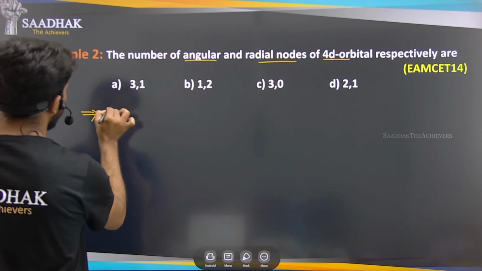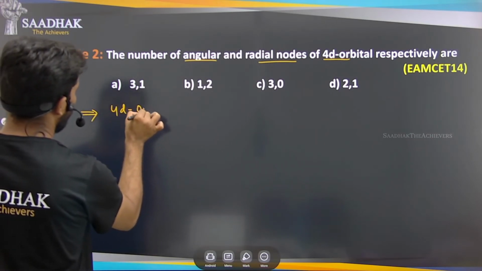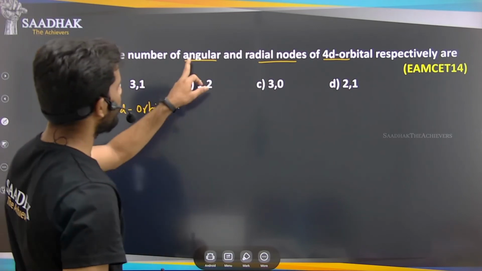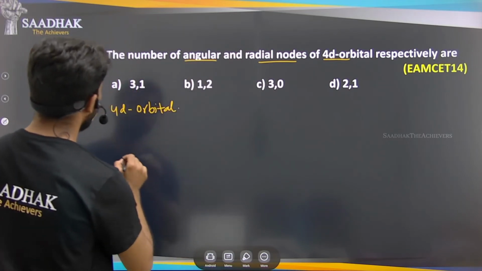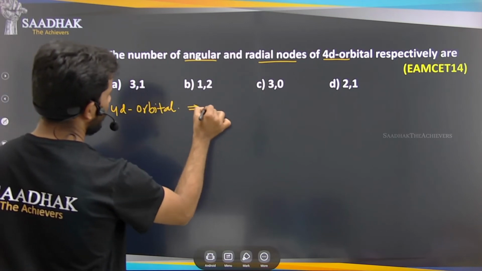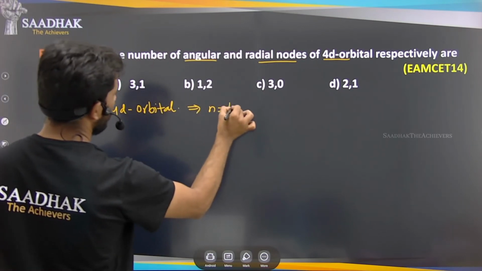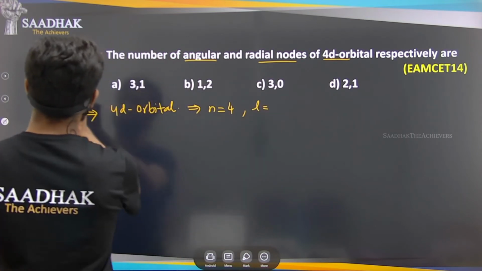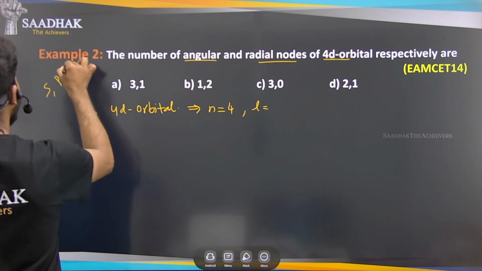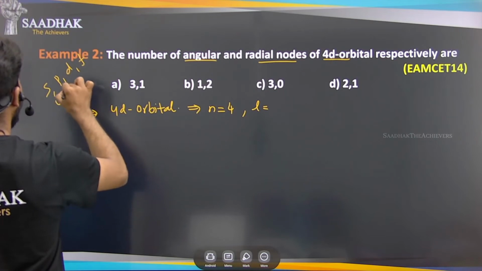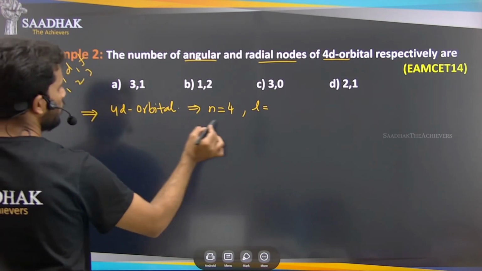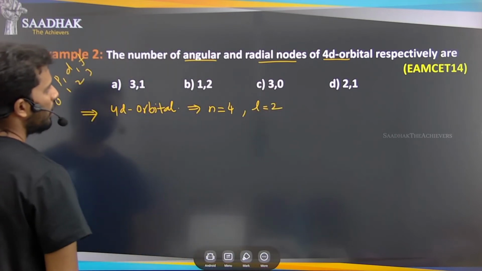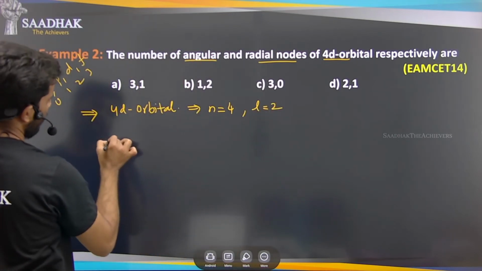4d orbital is given. For that 4d orbital we need to find out the angular and radial nodes. In this 4d orbital, what is the principal quantum number? It is 4, right? And what is the azimuthal quantum number, L? Just now I have said S, P, D and F are 0, 1, 2, 3. So D is 2, right? So what will the L value be? It will be 2. Now he is asking about the angular nodes.